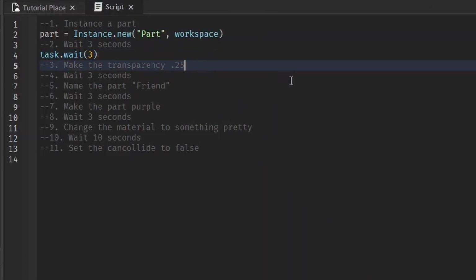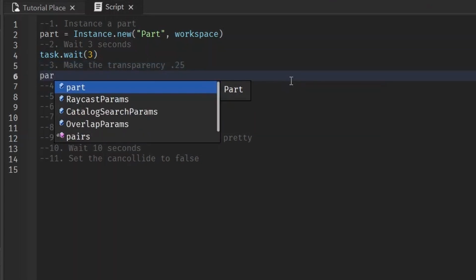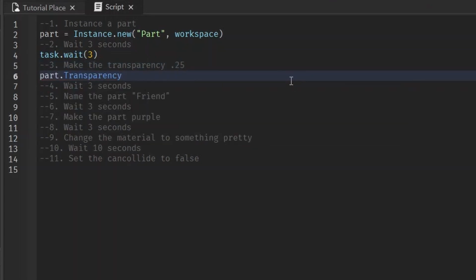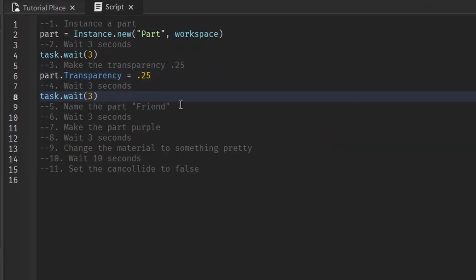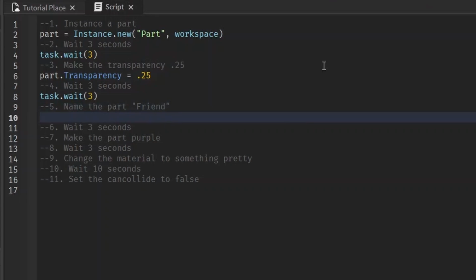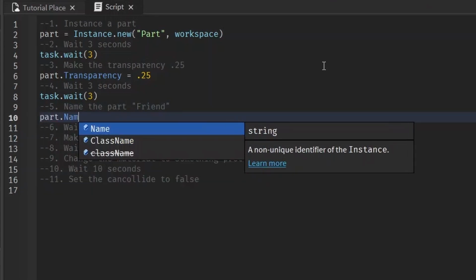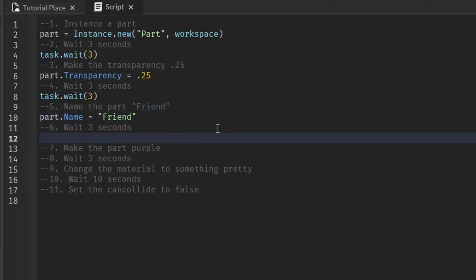And now the next thing is to change the transparency of the part. All you have to do is part.transparency equals 0.25 or 25%. Again, wait 3 seconds, task.wait. And then we're going to name the part friend. So part.name equals friend. And then 3 seconds.